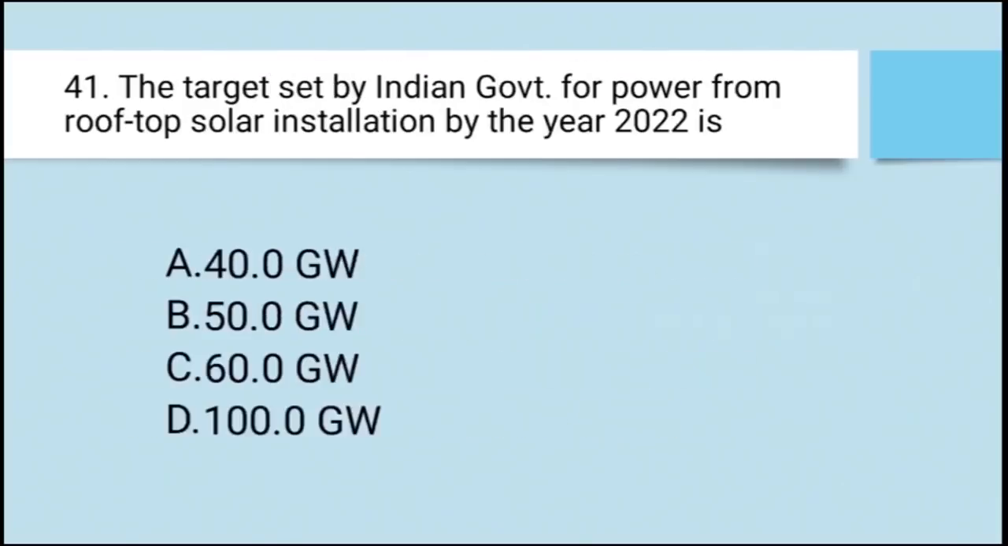The target set by Indian government for power from rooftop solar installation by the year 2022 is. इंडियन गवर्नमेंट का पावर प्रोडक्शन जो कि रूफटॉप सोलर इंस्टॉलेशन है वो 2022 टारगेटेड है, वो कितना है? A. 40.0 गीगावाट, B. 50.0 गीगावाट, C. 60.0 गीगावाट या फिर D. 100 गीगावाट। The right answer is 100 gigawatt. Next question.